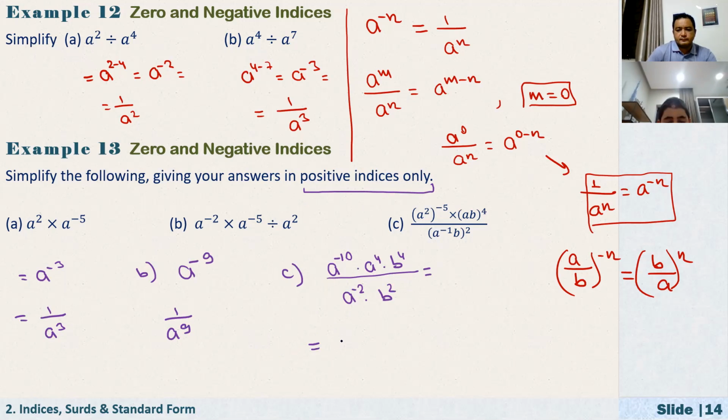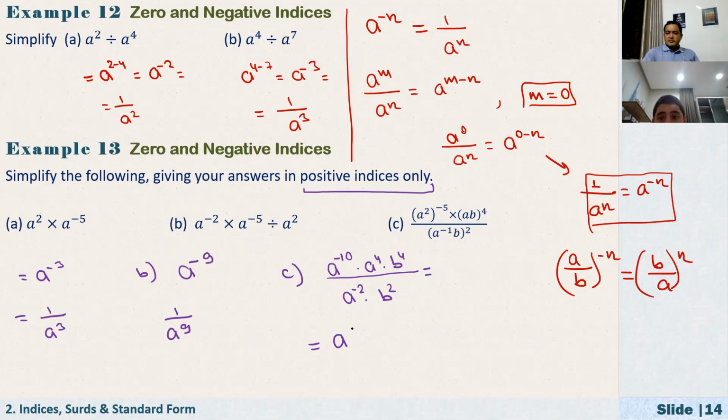B is equal... A becomes at the top negative 8, then it times that, so it becomes negative 4, b squared. Okay. So here, let's just tell me what is a to the power of... Should I say the answer, or should I give the solution? No, just tell me the answer.